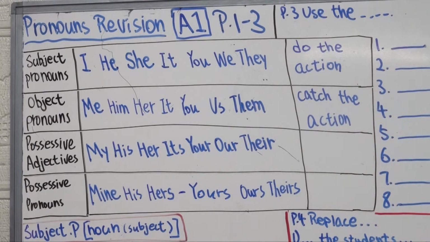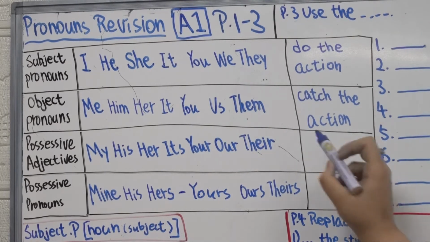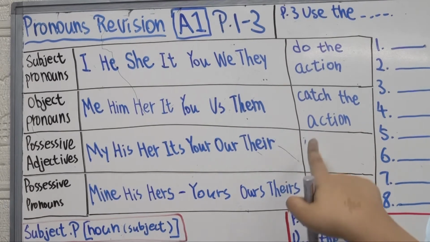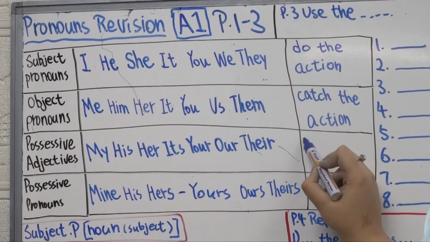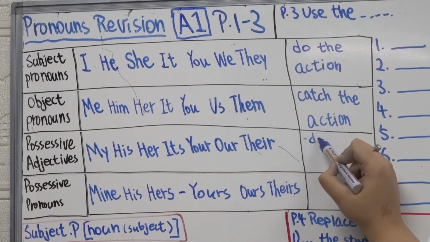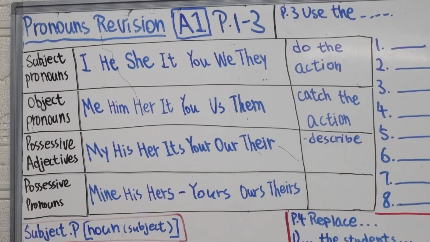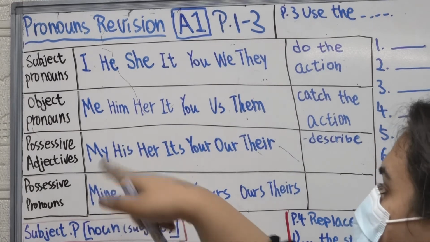All right, possessive adjective. So possessive adjectives describe. What does it describe? As I said, this is my car, right? It describes the car.